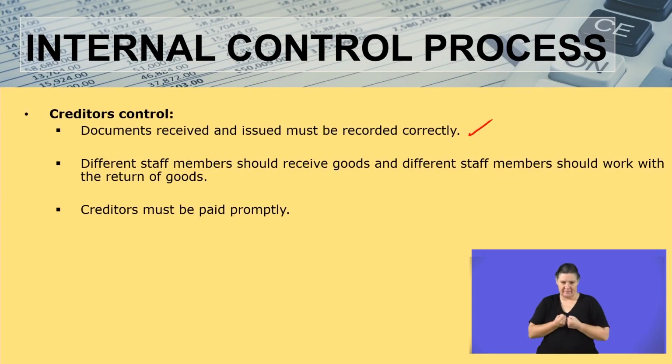Different staff members should receive goods, and different staff members should work with the return of goods. When we buy goods, we should ensure that we don't have one person doing everything. We must have one person that receives the goods. Another should be dealing with the return of goods when we are not satisfied with some of the goods.